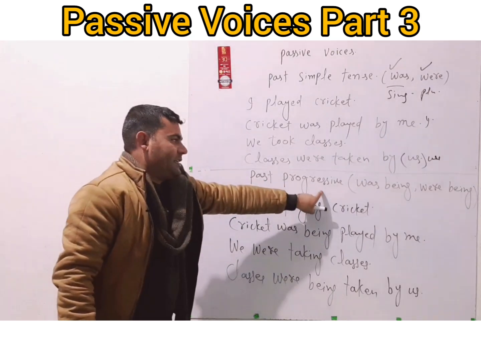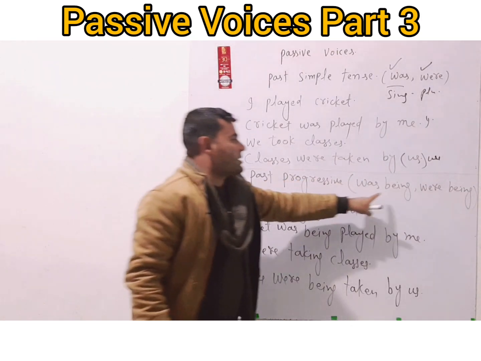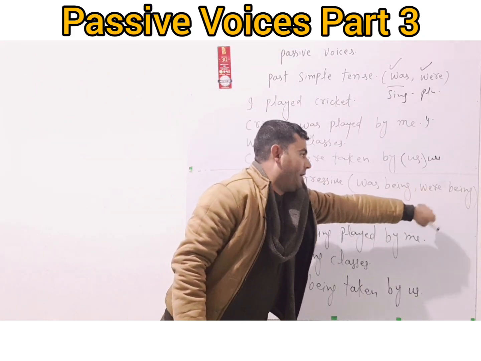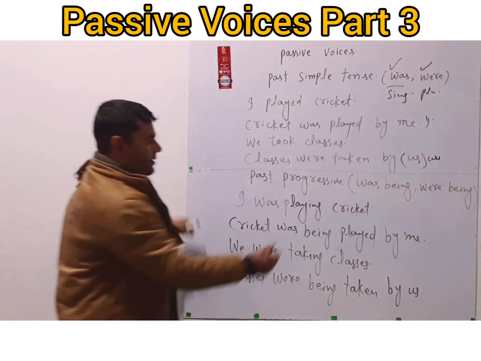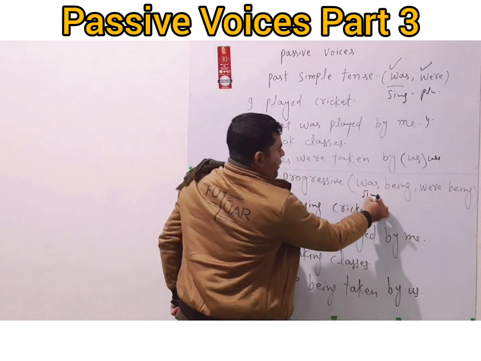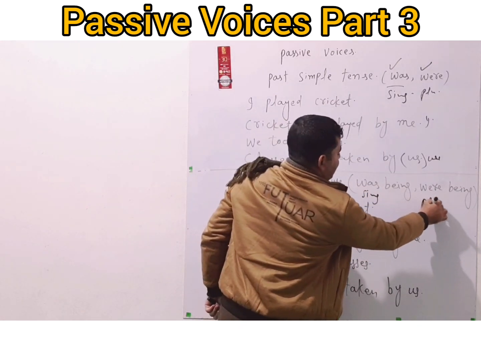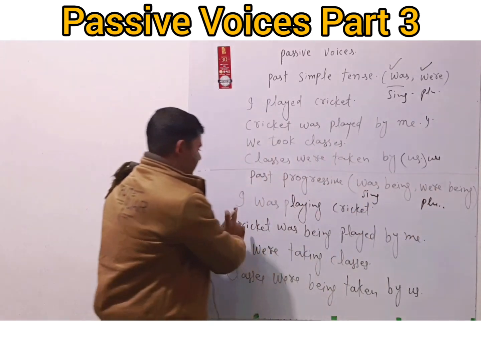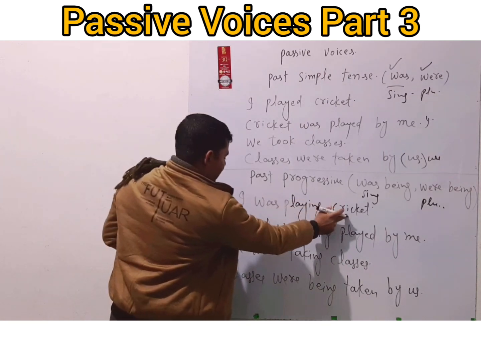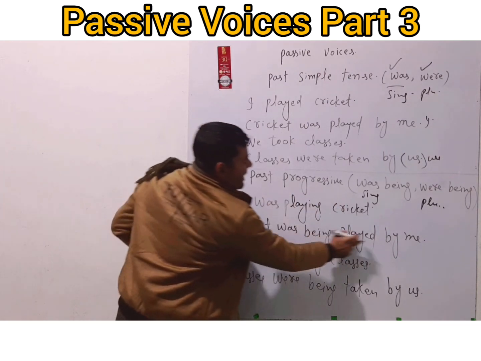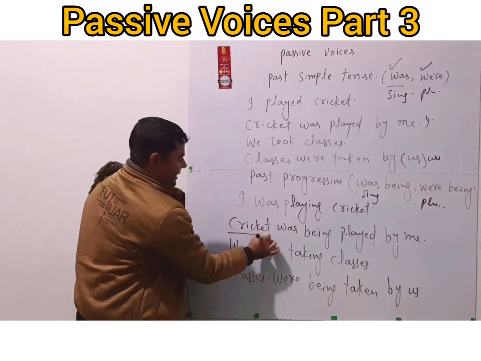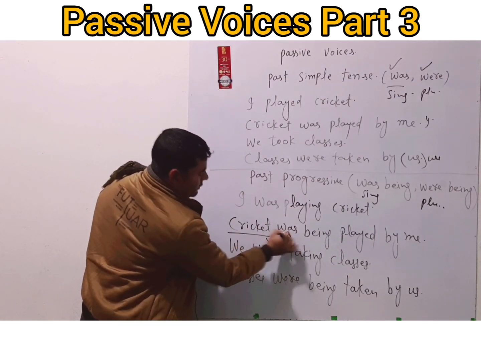Past progressive tense. The helping verbs are was being and were being. With singular, we'll have to use was being, and with plural, we'll have to use were being. So, for example, I was playing cricket. Cricket was being played by me. Because cricket is singular, so we used was with that.